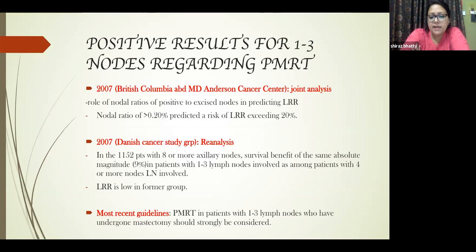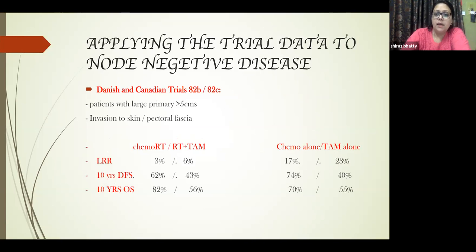The most recent guidelines also say that PMRT should be strongly considered for treating lymph nodes less than 4. Applying the trial data in node negative disease too, the Danish and Canadian trials, 82B and 82C. Now this is another facet which we will see, where the node is negative.